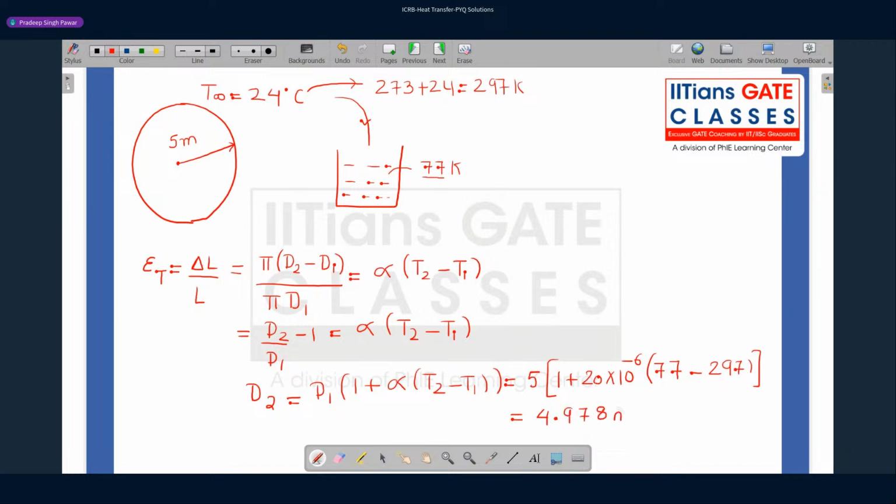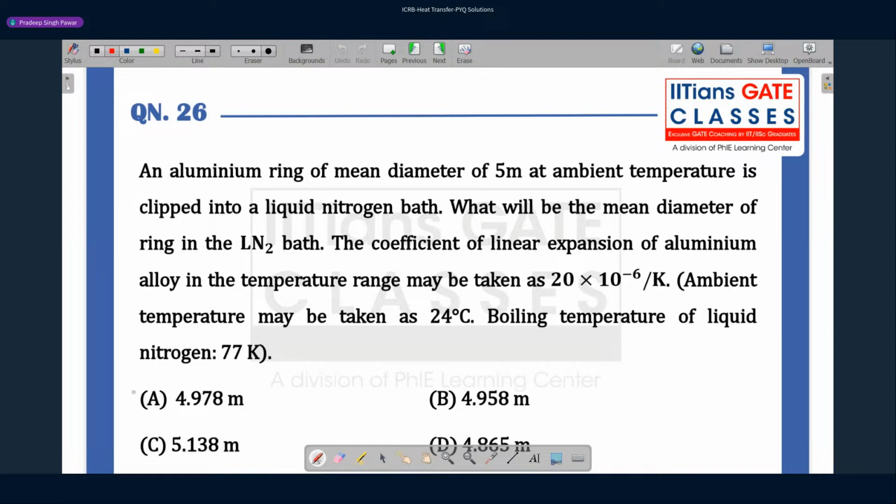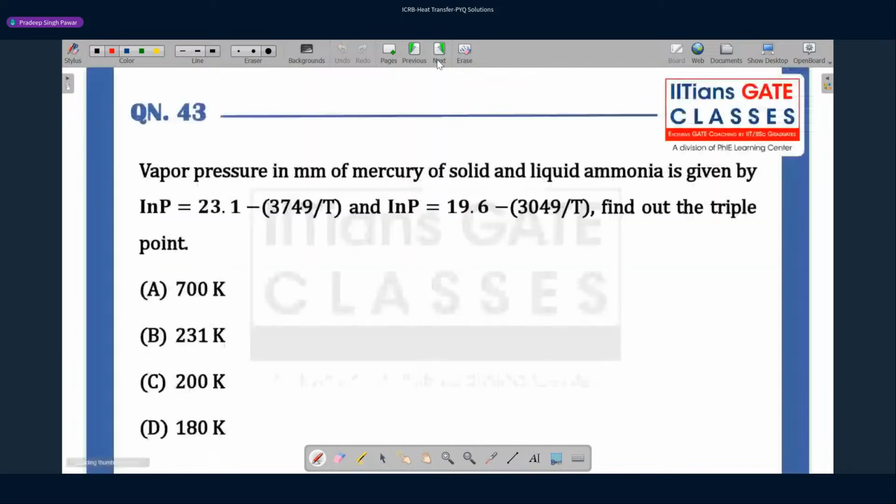4.978 meter. Let us look at the option which is matching this answer. The option is option A. Okay, let's go to the next problem.